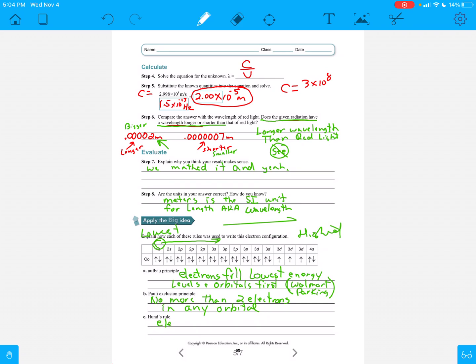So basically, let's say electrons spread out among orbitals and try to fill each orbital with 1 before filling with 2.